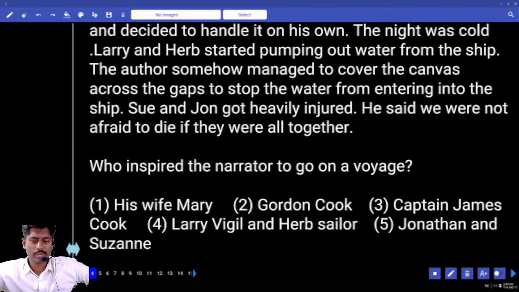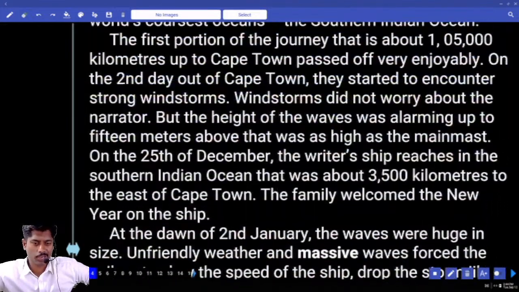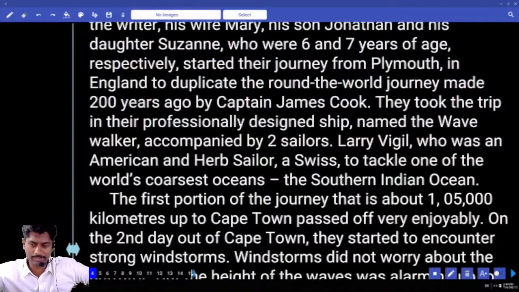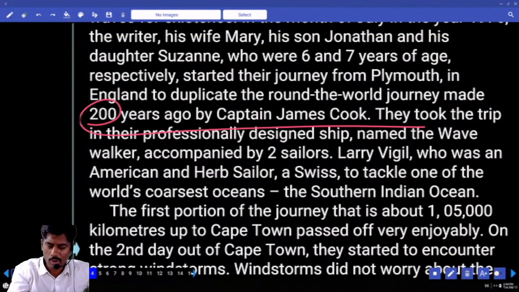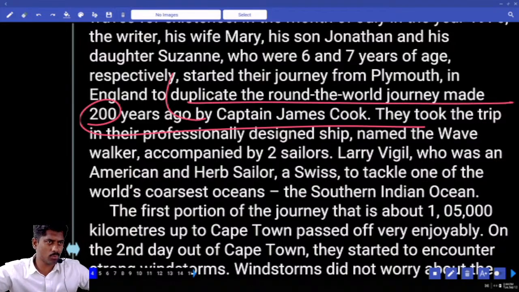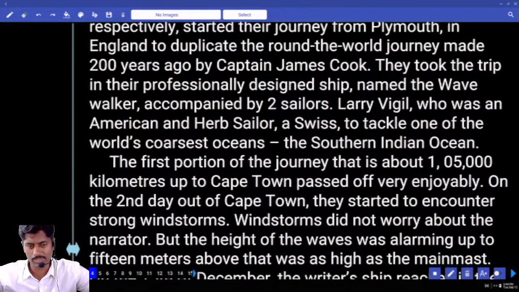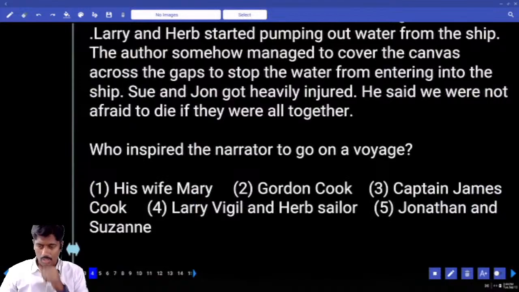Who inspired the narrator to go on a voyage? Already 200 years back somebody did it. They want to duplicate, means they want to do it again, the round the world journey made 200 years ago by Captain James Cook. So they've taken inspiration from this. Answer, third option.